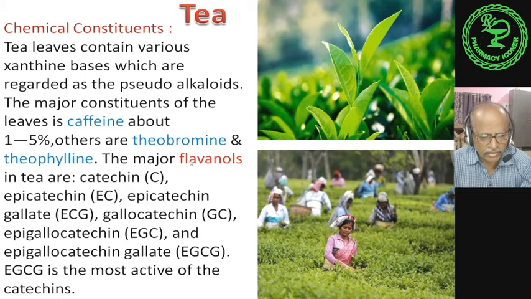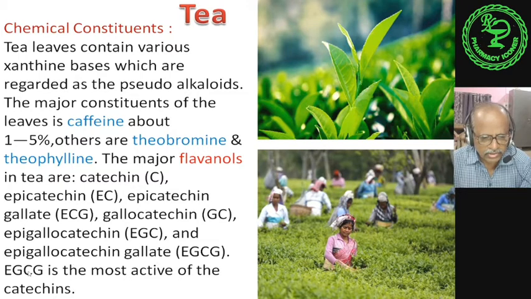When I discussed the classification and various examples of flavonoids, I told you that the major class is the flavonols, and the flavonols in tea are these compounds.